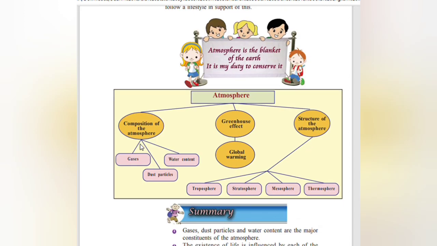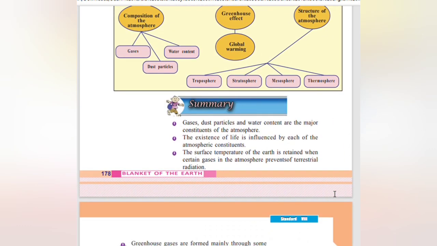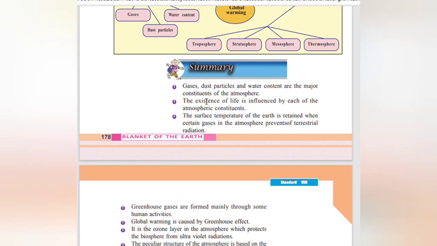Atmosphere. Composition of the atmosphere: gases, dust particles, water content. Greenhouse effect and global warming. Structure of the atmosphere, that is troposphere, stratosphere, mesosphere and thermosphere. Then coming it is the summary.